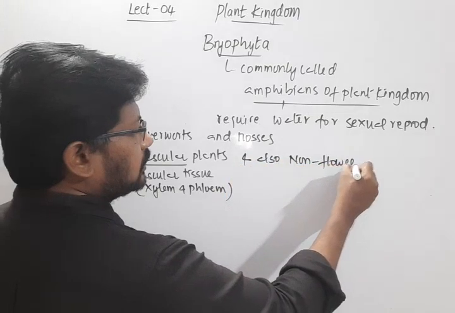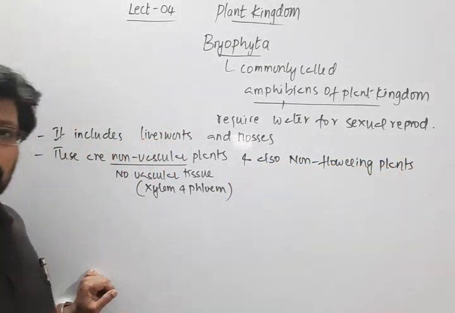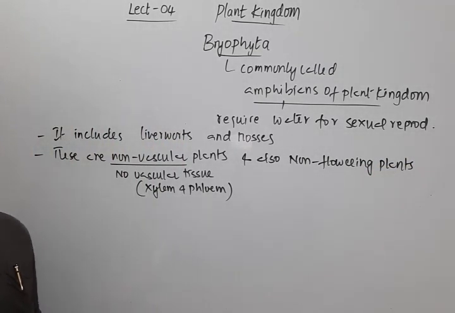So these are non-vascular plants and also non-flowering plants. Out of all the groups of plants, the algae, bryophytes, pteridophytes and gymnosperms, these four groups do not produce flowers. Only the group of plants that produce flowers are angiosperms.